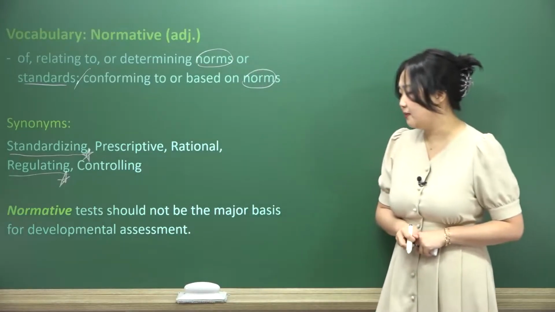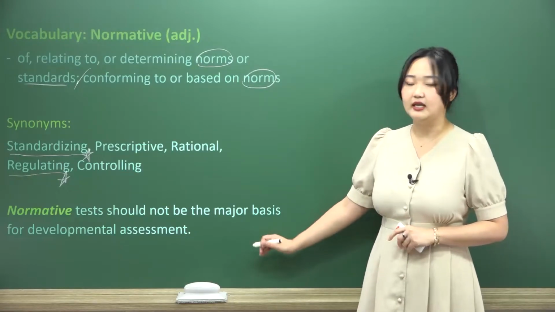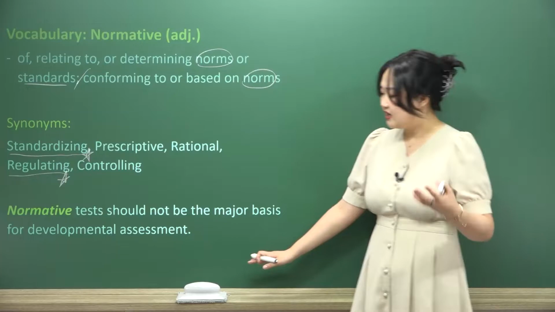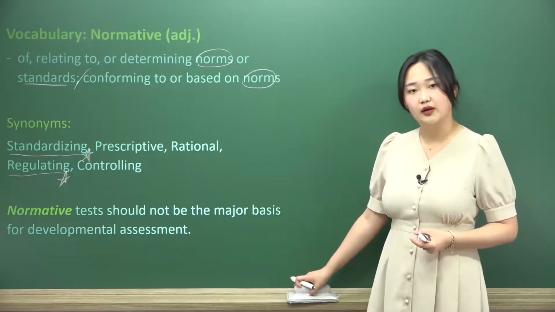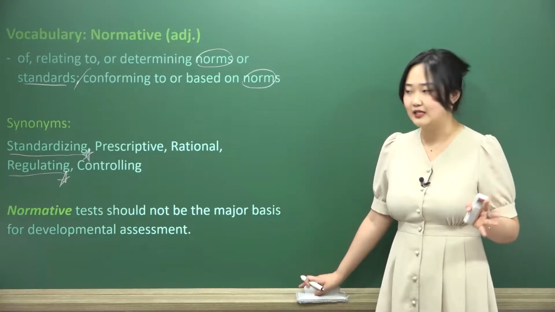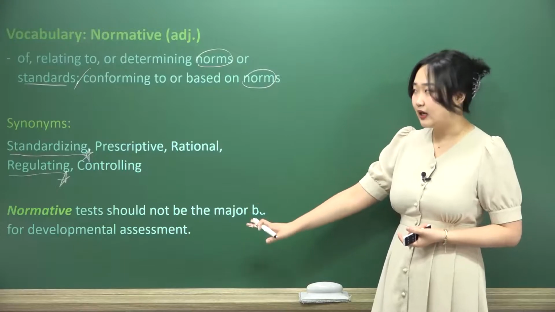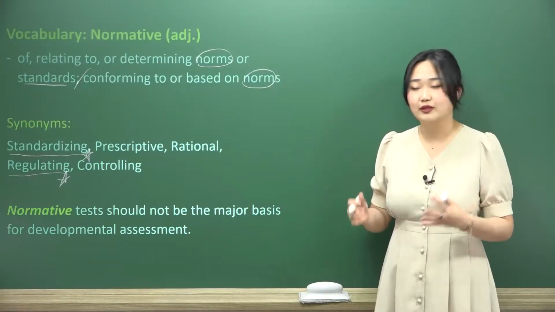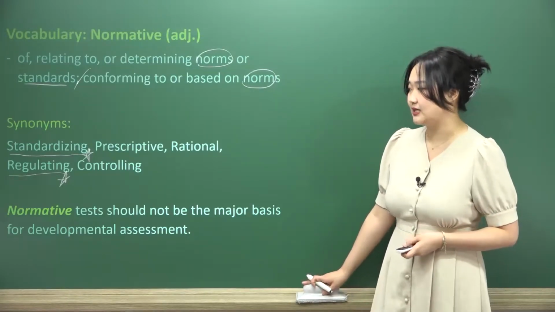Normative tests should not be the major basis for developmental assessment. Here we're stating that these tests serve as standardized tests, right? This can be anything from the AP test to the SAT, to the TOEFL, TOEIC, TOPIC, anything of those kinds of natures. This is saying that normative tests, standardized tests, tests that determine some kind of norm or average or standard should not be the major basis for developmental assessment.